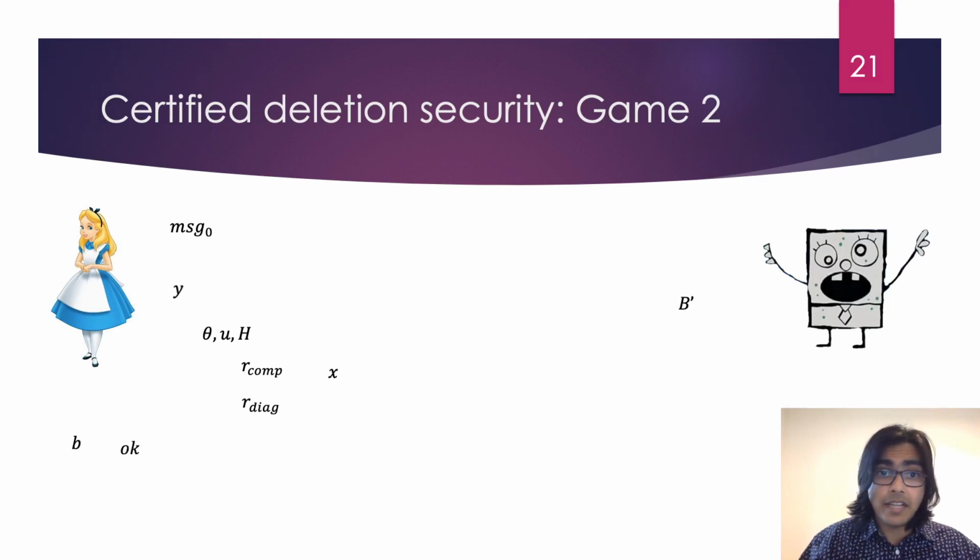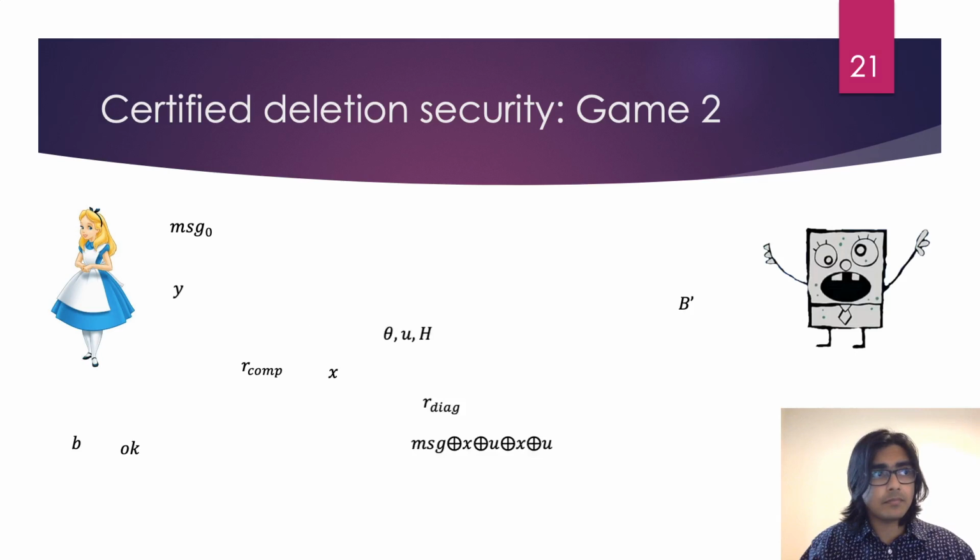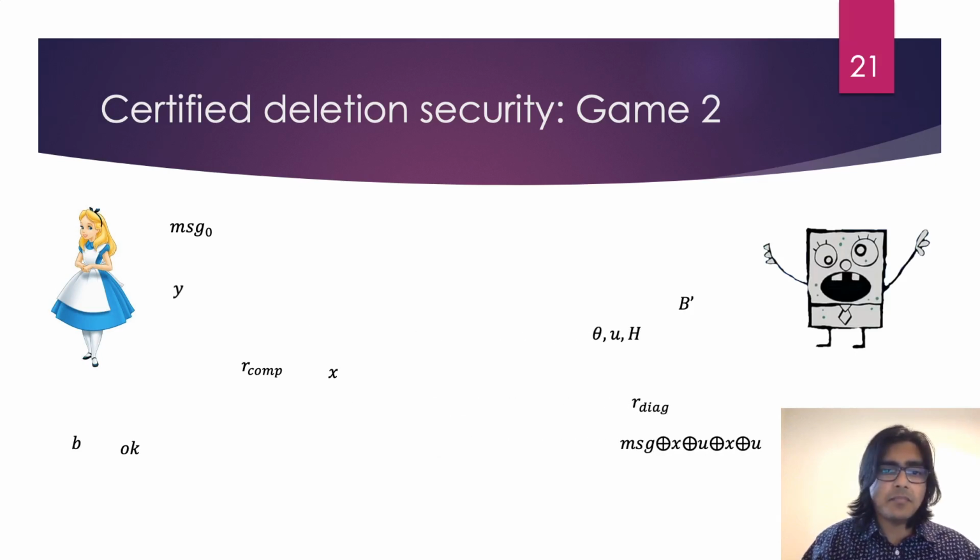Now, Alice checks the Hamming weight of R-diag XOR Y. If this is sufficiently low, we get a flag that verification has passed. Then she sends an encrypted message along with the key. Finally, based on all the information Bob has access to, including the B prime state he saved earlier, he makes his guess as to what the bit B is.